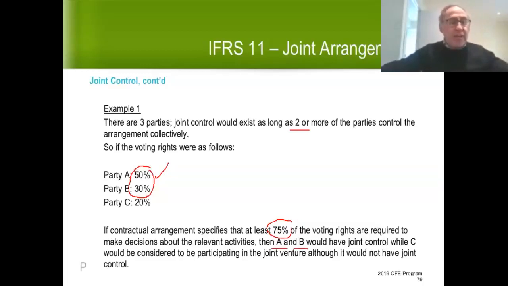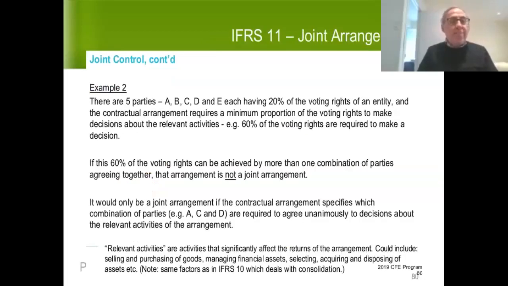So A and B have joint control. C is not required because once A and B agree, we've got 80% already. We don't need C. And if A and B do not agree on something, then even with C, we don't achieve our 75%. So at the end of the day, C may be a party to this joint arrangement, but C would not be considered to have joint control. They're participating in the joint venture or the joint arrangement, but they would not have joint control. We'll see later on how this affects the accounting. Now I'd like to give you an example of where joint control would not exist.